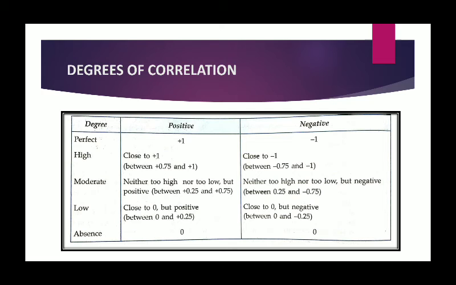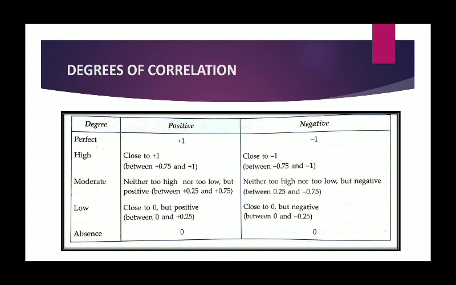On the other hand, correlation can be perfectly negative when the same proportionate change in the values of two variables moves in the opposite direction. And in such a case, the correlation coefficient will be -1. For example, a fall in the price of a commodity by 5% leads to an increase in the demand by 5%. So the proportionate change is exactly equal, but the direction is opposite. So that is called perfectly negative correlation.